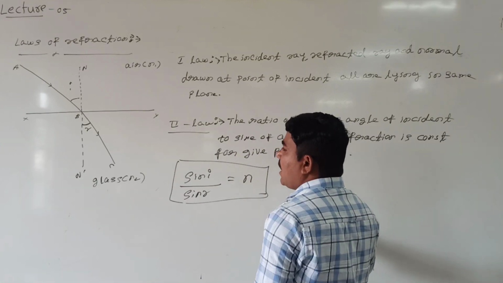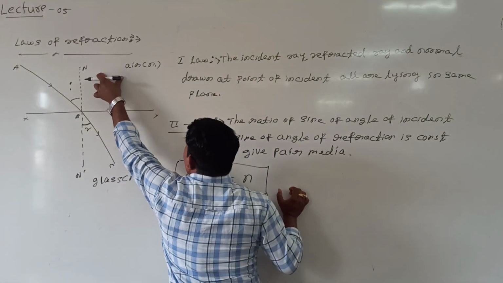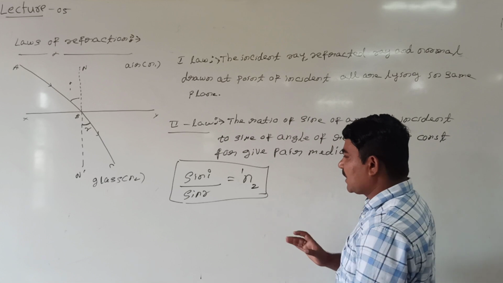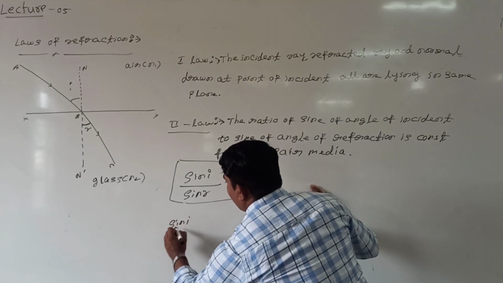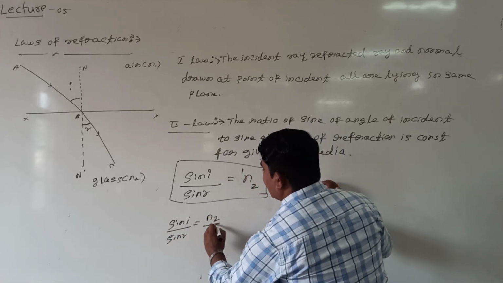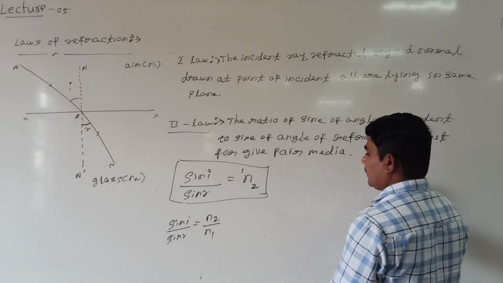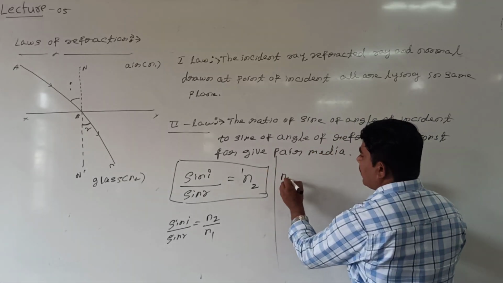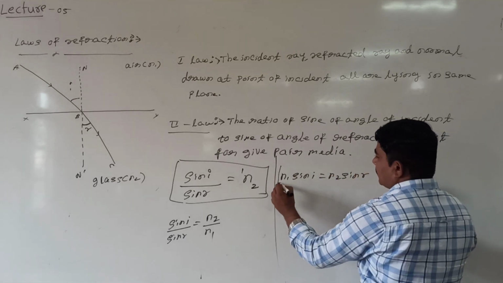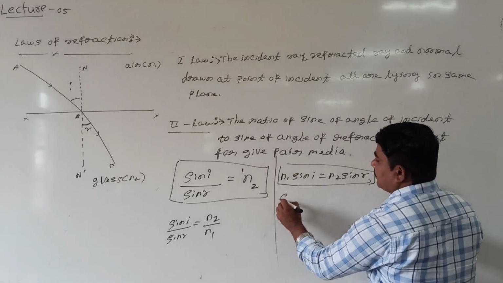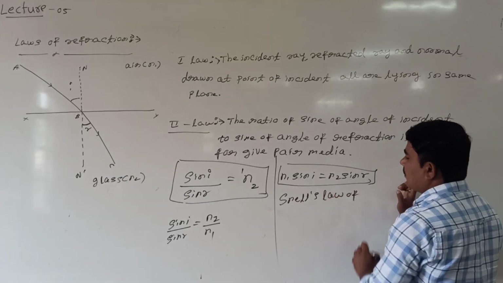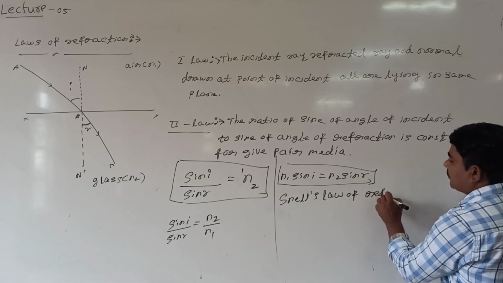See here, this law, how to take? Refractive index of second medium with respect to first medium. Or else how to write? I can take sine i divided by sine r is equal to the refractive index of the second medium with respect to the first medium. Or else, again I can modify this: n1 sine i is equal to n2 sine r. This law I can call Snell's law of refraction.